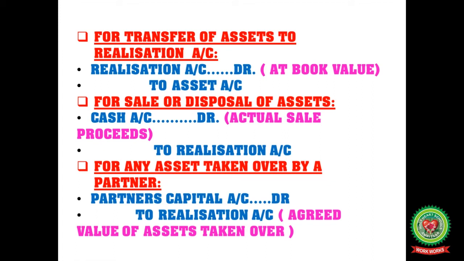Second, the journal entry for sale or disposal of assets: when you sold the assets, you received cash, so cash account is debited to realization account. The next point is for any assets taken over by the partner. Partner's capital account is debited, to realization account. These are all the journal entries.